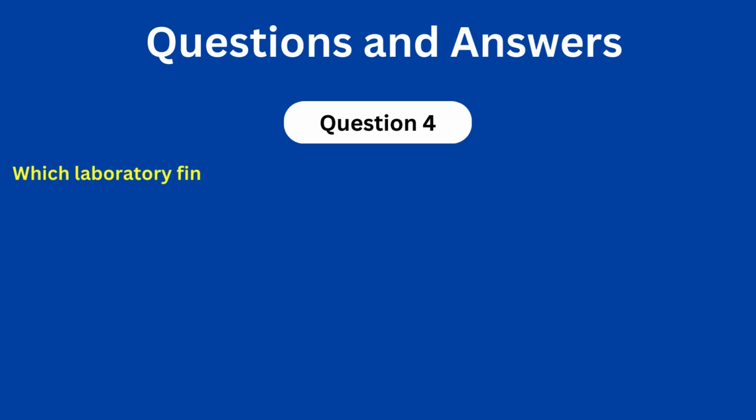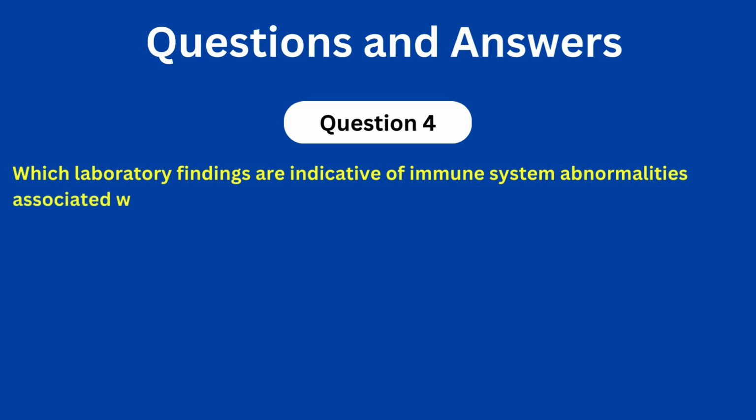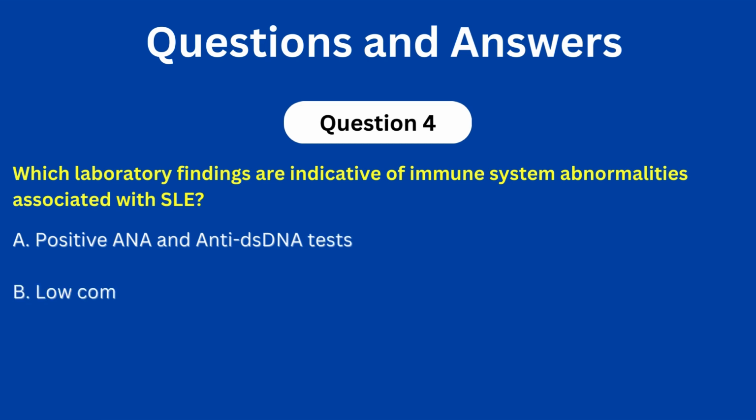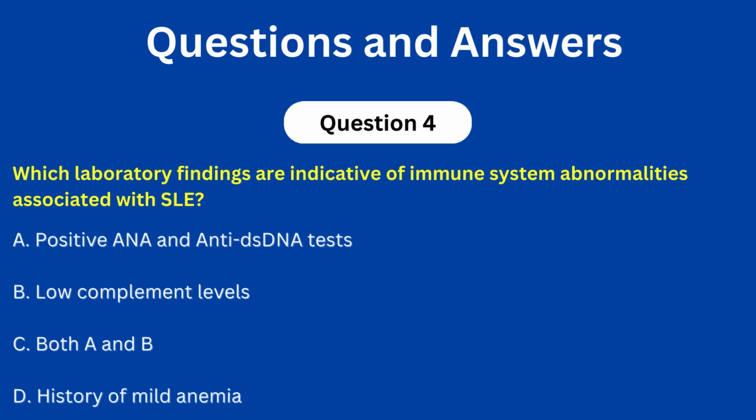Question number 4. Which lab findings are indicative of immune system abnormalities associated with systemic lupus? A. Positive ANA and anti-double-stranded DNA tests. B. Low complement levels. C. Both A and B. D. History of mild anemia. The correct answer is C.